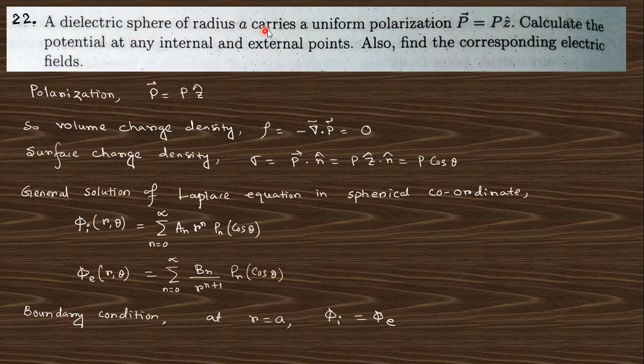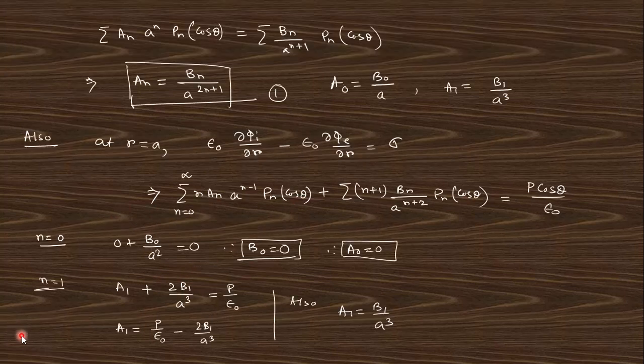A dielectric sphere of radius a carries a uniform polarization P. Calculate the potential at any internal and external point. Also find the corresponding electric field. Here, for the polarization vector, the volume charge density is 0, and the surface charge density is P cos theta. So the solution of the Laplace equation, you know, is this for internal and this for external.